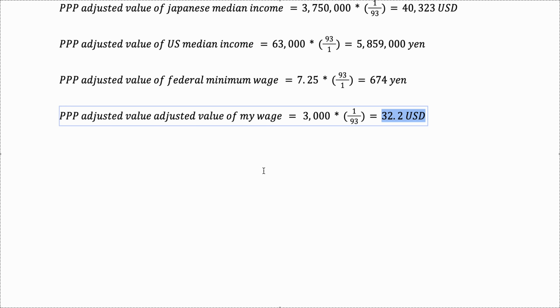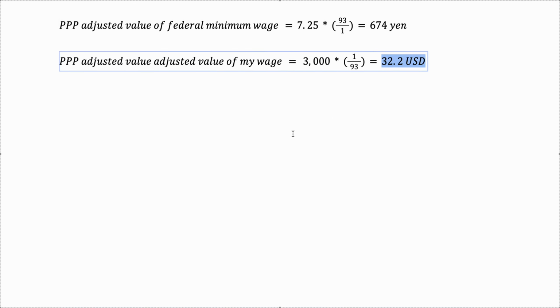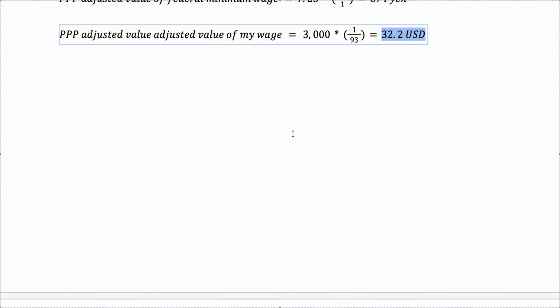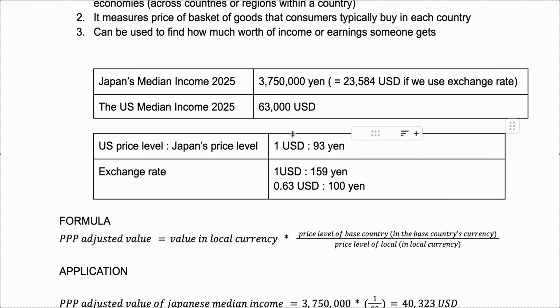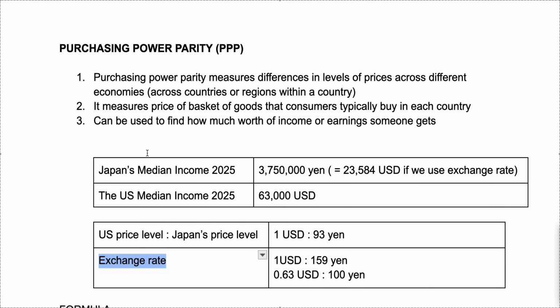But again, if I say that I'm using this money inside the US, the price level there is way higher. So that would actually mean I'm only earning $20. So if you travel, then you should definitely use the exchange rate to find the real value of how much you're earning. But if you're simply comparing the living standard that people from other countries are having, then you should definitely use purchasing power parity. So this is very useful too.